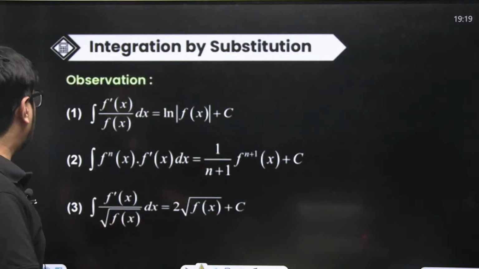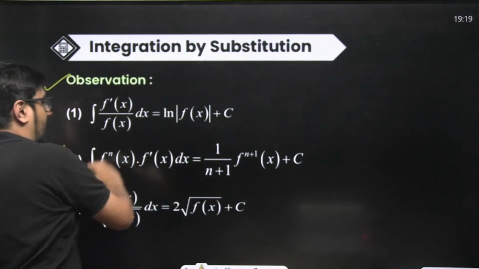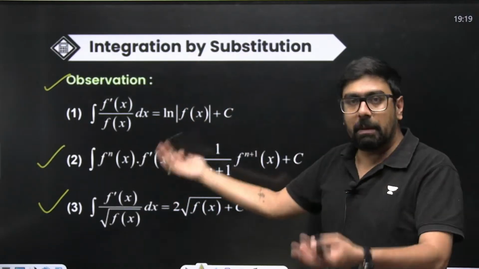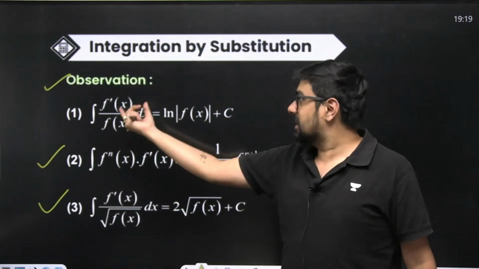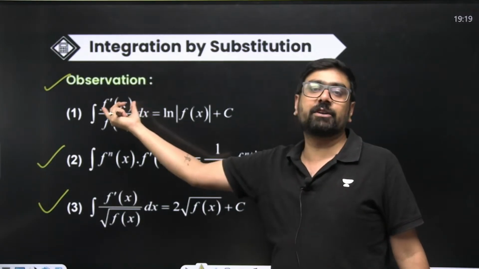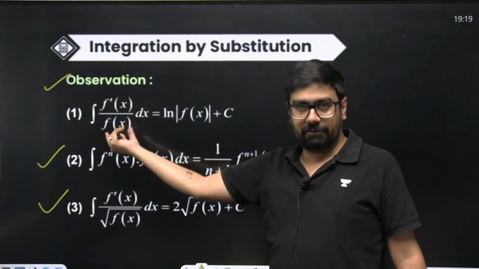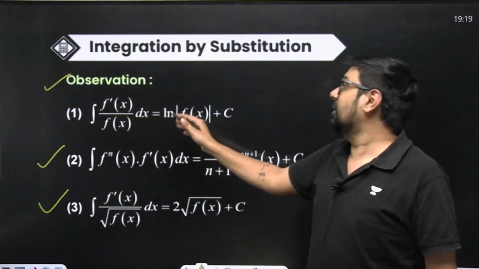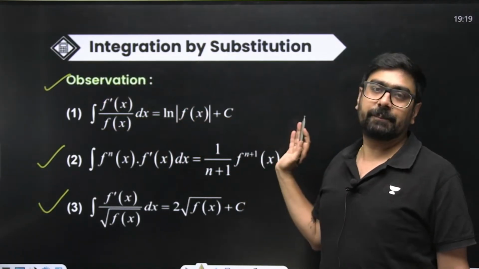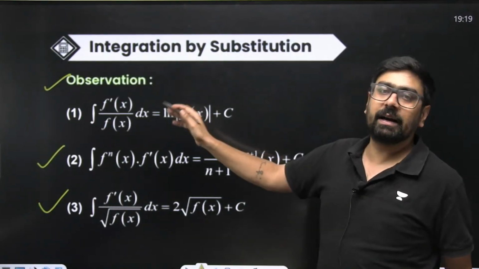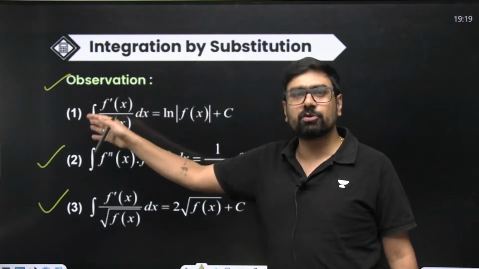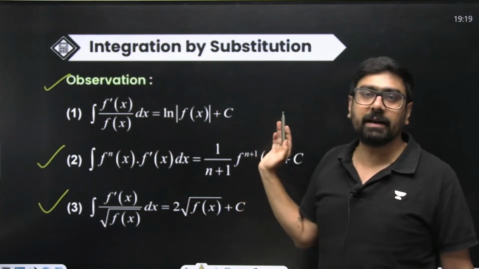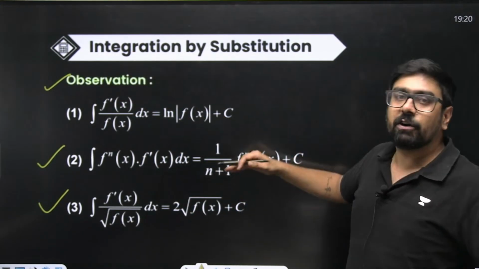Here there is a summary of what we have done, and if we solve, we'll come to this conclusion, and we should remember this conclusion. If you see f of x in the denominator and in the numerator you have f dash of x, its derivative, then directly you can write the answer as ln of f of x plus c. Instead of solving, directly you can write the answer as ln of f of x plus c. We have done this so many times, right? If we have a quadratic and the differential of the quadratic in the numerator, then directly we'll be writing ln of f of x plus c. So these are for direct answer writing.